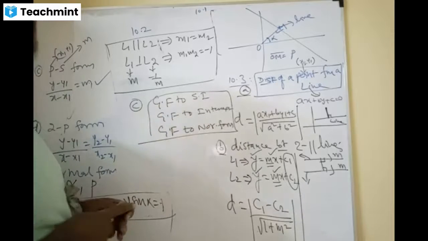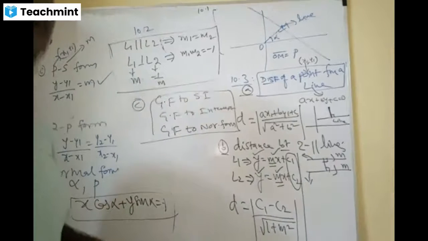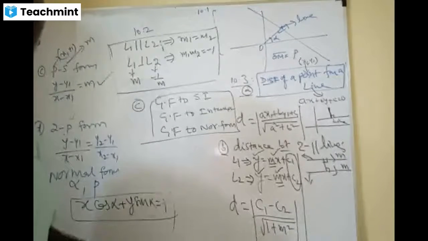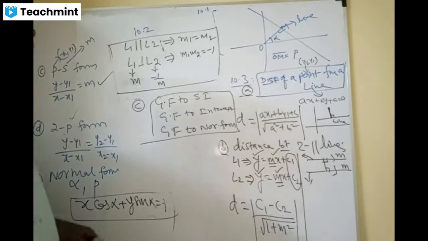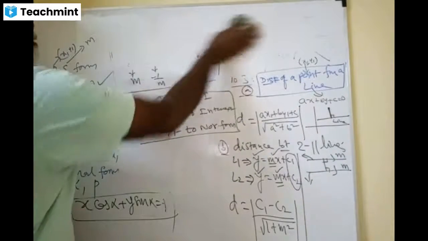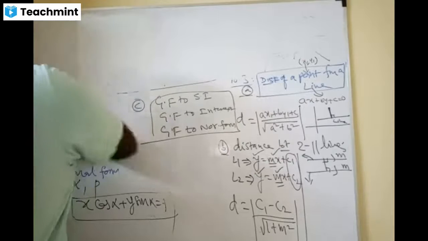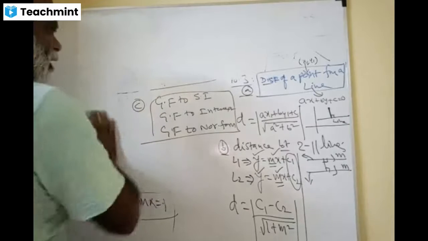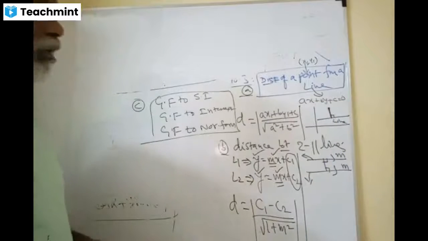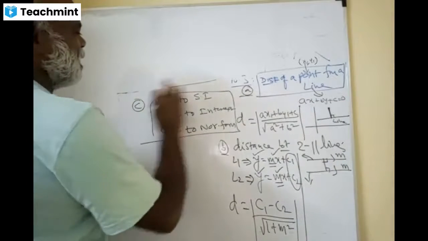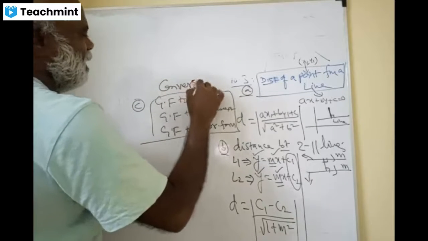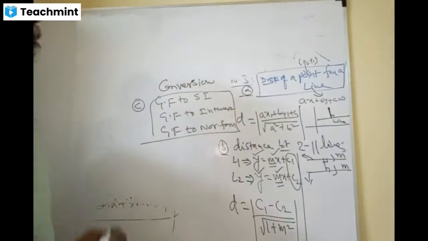What is the general equation of a line? Sudarshan, what is the general form of a line, please? This is called the general form of a line. So what are we observing in the general form of this conversion? This conversion or transformation, what do you understand of this?